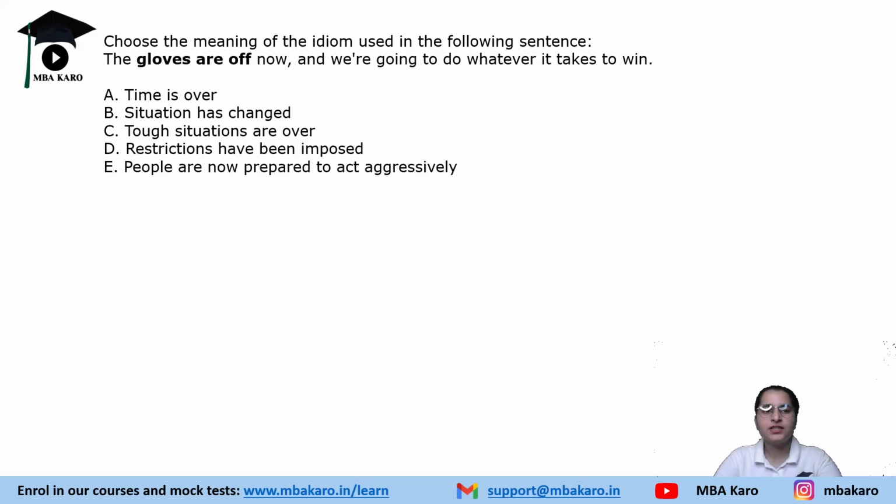Next one is, the gloves are off now and we are going to do whatever it takes to win. Gloves are off now, right? So option A, time is over, situation has changed, tough situations are over, restrictions have been imposed, or people are now prepared to act aggressively. So when a person is wearing gloves, he is being maybe very sophisticated, not getting his hands dirty, doing dirty work. But when we take off our gloves, we are literally ready to do any task that is given to us, right? Means prepared to act aggressively, right?